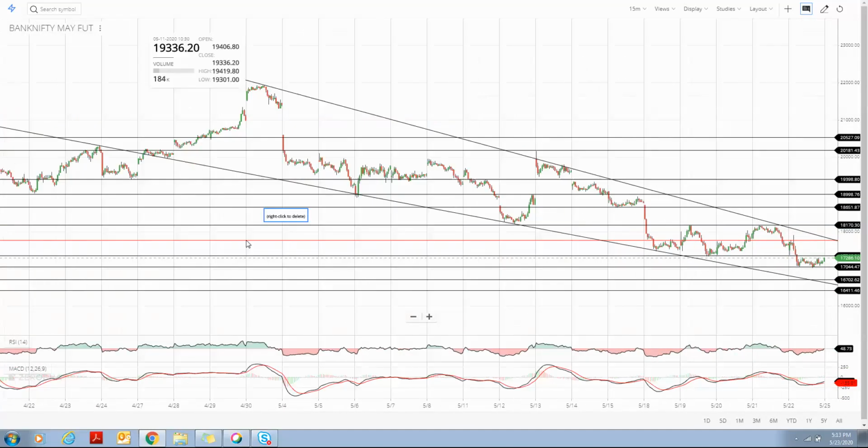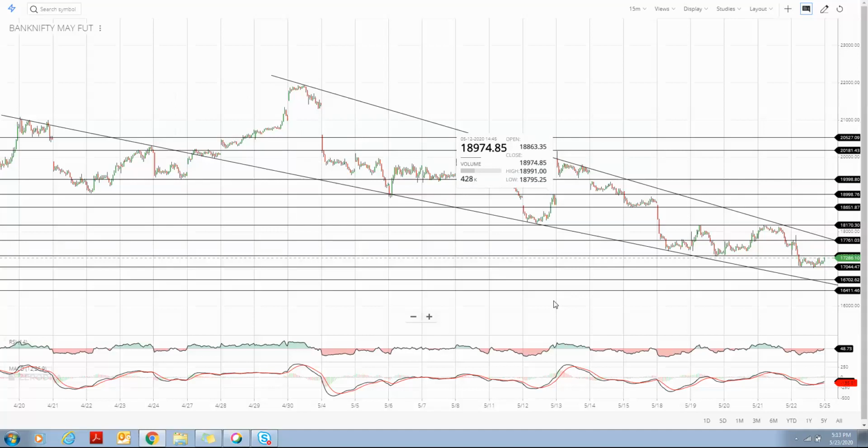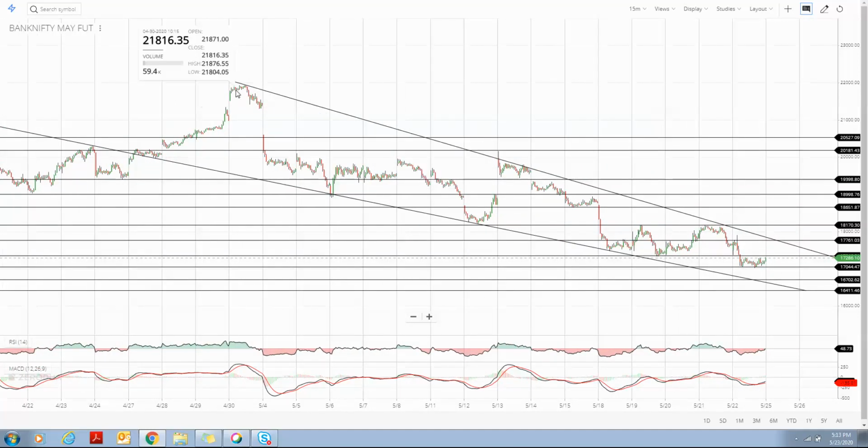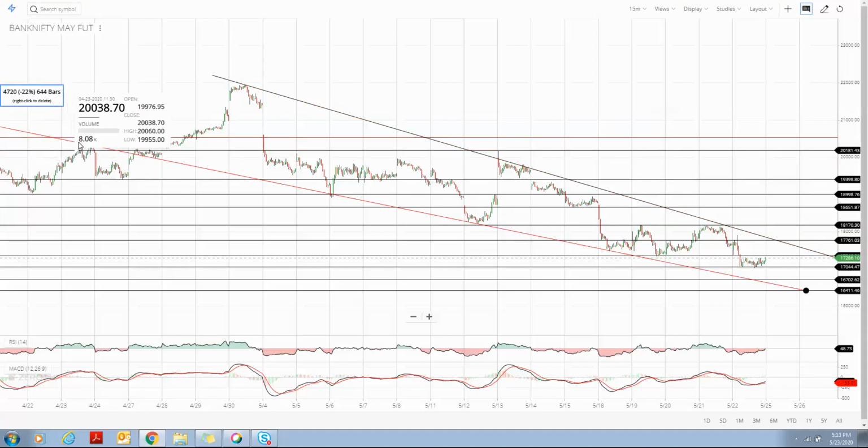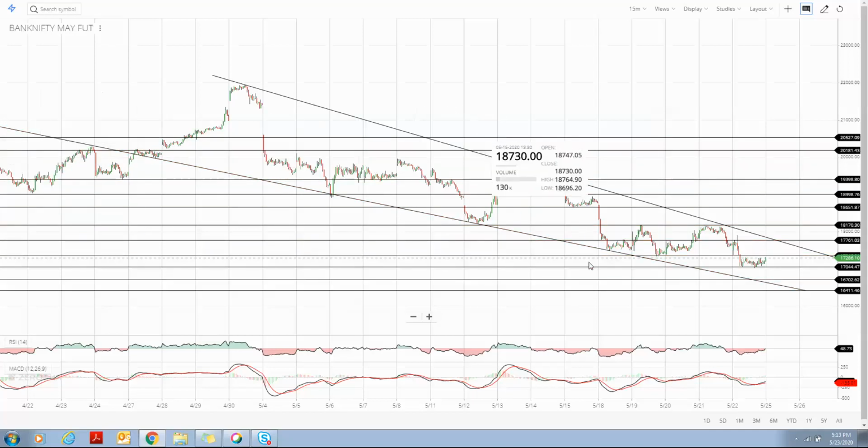And also I have drawn a trend line here. This red line, you can see this is the trend line, and this is also a trend line. We can see the prices since 27th and 28th of April till the current date, the Bank Nifty has been trading in the same range.